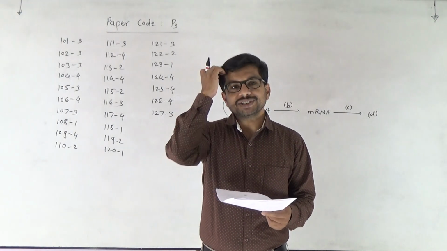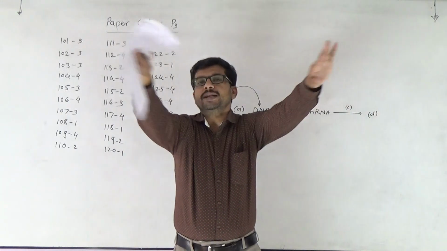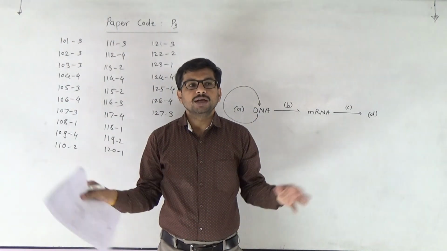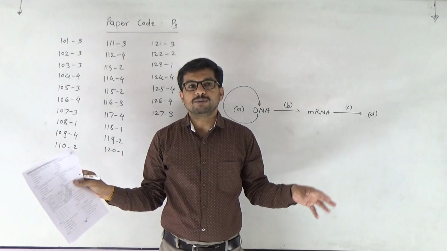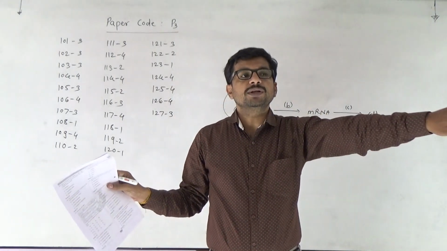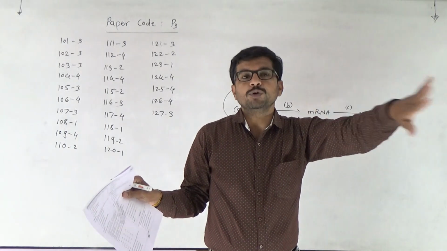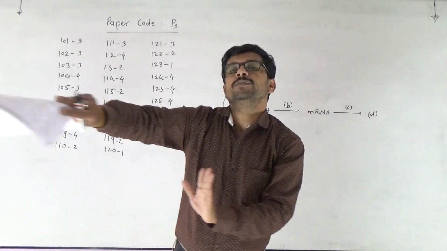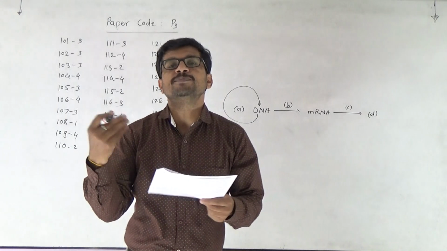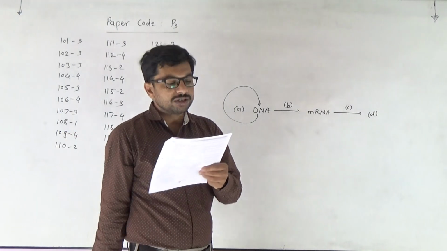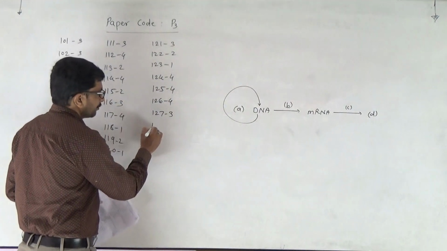Resource partitioning means, for example, a number of resources are present and two species are present there. Certain resources are given to the particular species and others to the other species. This is the resource partitioning. So the answer is 128, second.